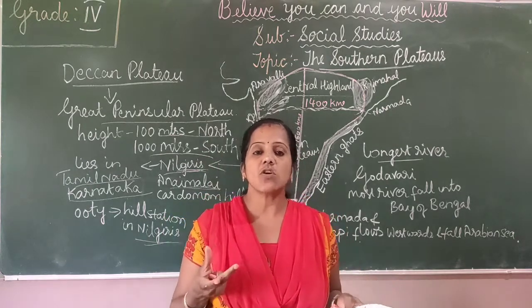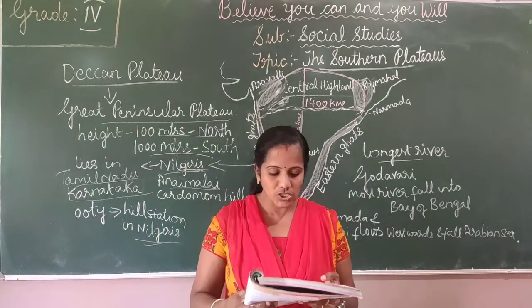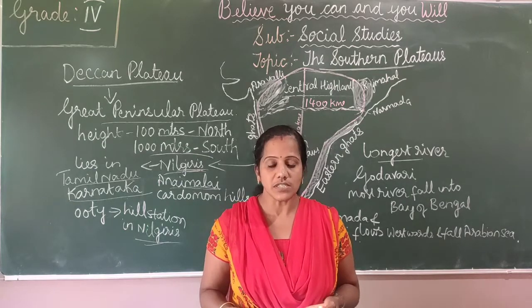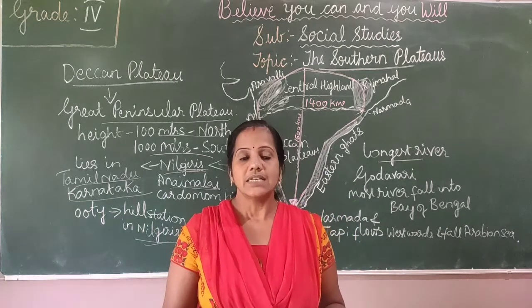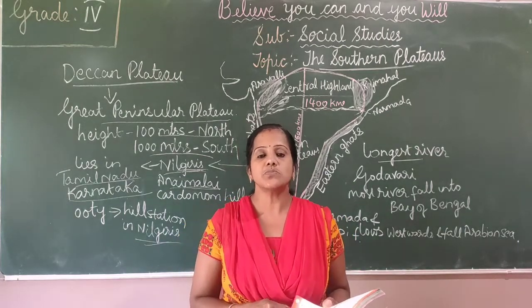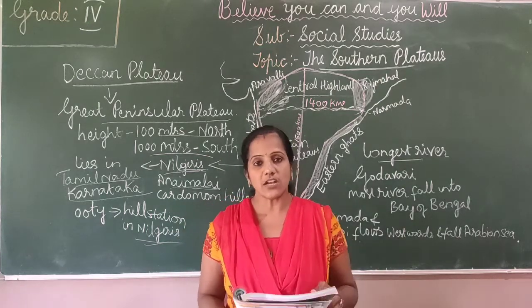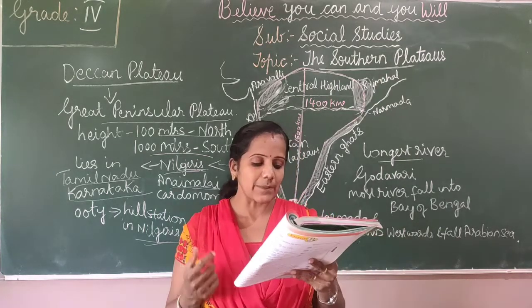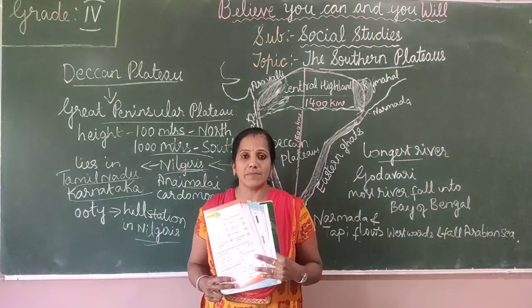This black soil is very fertile and good for the cultivation of crops like cotton, sugarcane, rice, millets and oilseeds. Also the southern plateau is a storehouse of minerals.